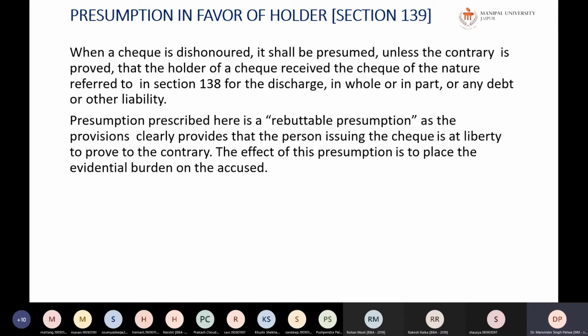So if it is proven to the contrary that I have not given the check for value received, then those sections will not be applicable. There is a dishonor, no doubt, but that jail and fine will not happen. Why? Because the person has not given the check for value received. A check can be given as a gift. But if the check gets bounced and you file a suit against the other party, your suit may not be maintainable to put the person who has given you the gift in jail, because you have not received any value out of it. Okay. So the effect of the presumption is to place the evidential burden.